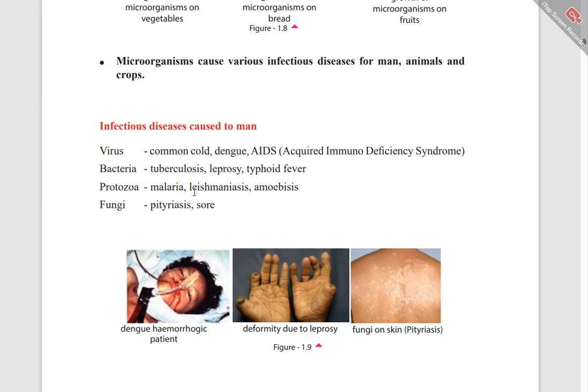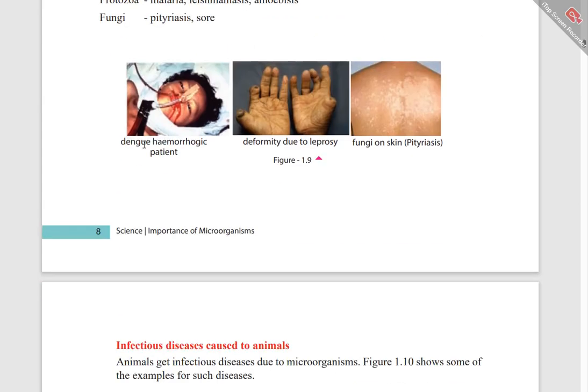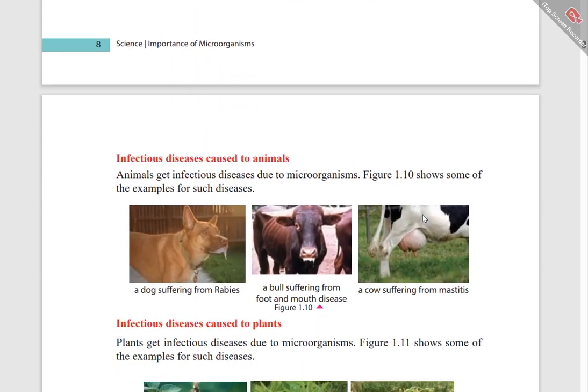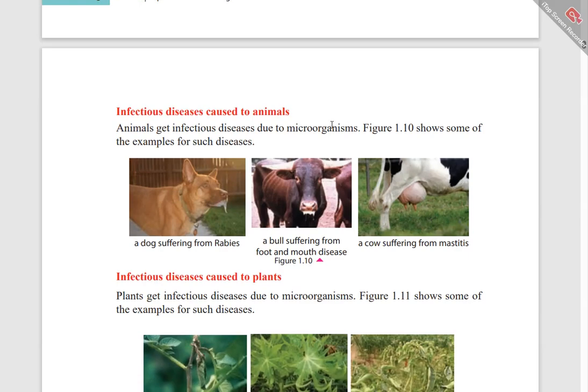Protozoa cause malaria, leishmaniasis, and amoebiasis. And fungi cause pityriasis and sore. And dengue, a hemorrhagic patient is here. Deformity due to leprosy. This is a picture. Fungi on skin, how it is on the skin. Pityriasis.